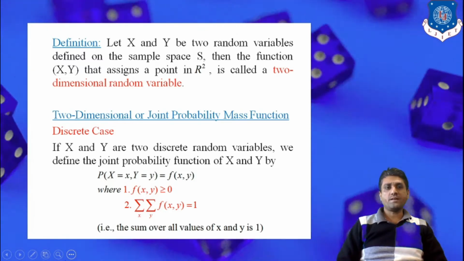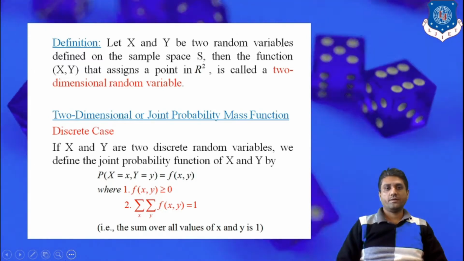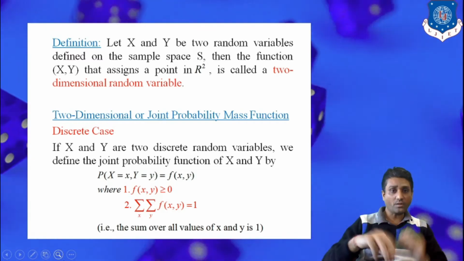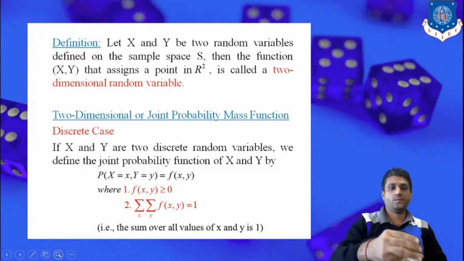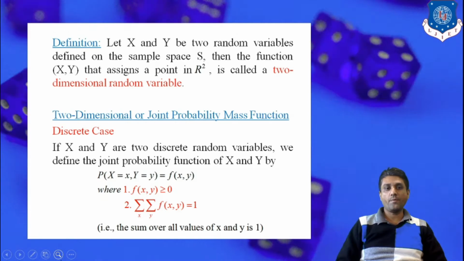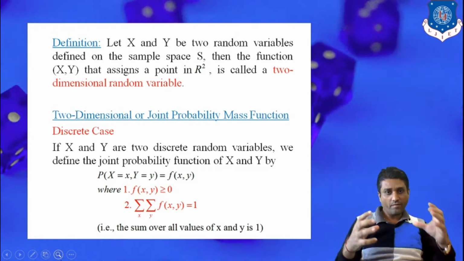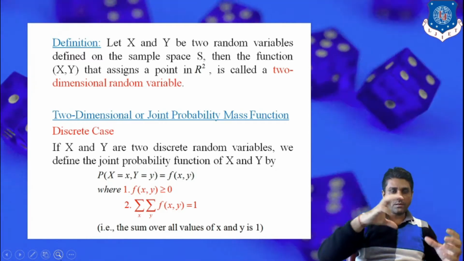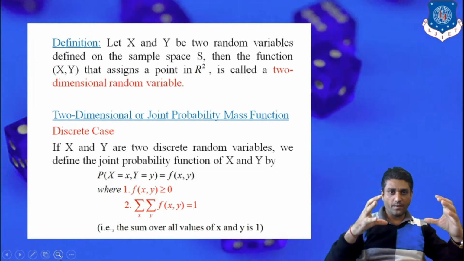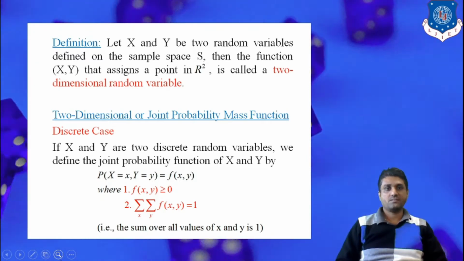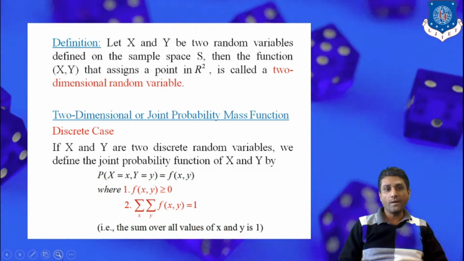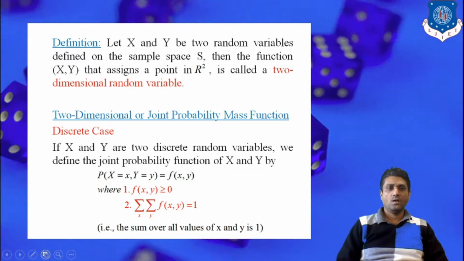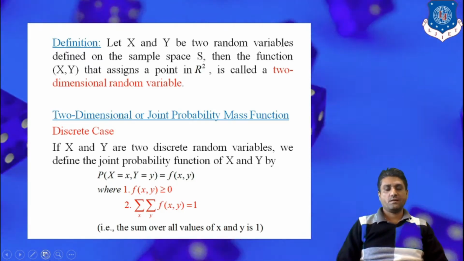Now consider the discrete case. If capital X and capital Y are both discrete random variables, then we define the joint probability function. Remember, here we have one random variable x and a second random variable y, and we observe the probability of that random experiment together. That's why it is also known as the joint probability function, or simply the probability function, and is denoted by the usual notation.